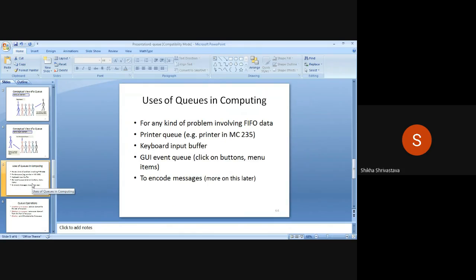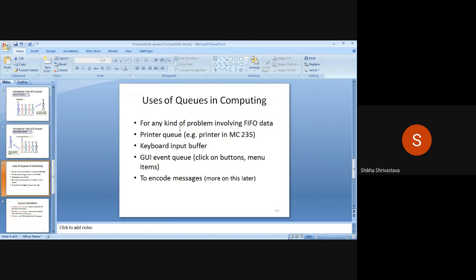So what we have to do in this program is implement certain operations on queue. The operations we can discuss further. First of all, let us see the applications or uses of queue in computing for any kind of problem involving FIFO data. FIFO means first in first out data. Whenever we want any type of calculation of data in first in first out order, we can use the data structure queue.